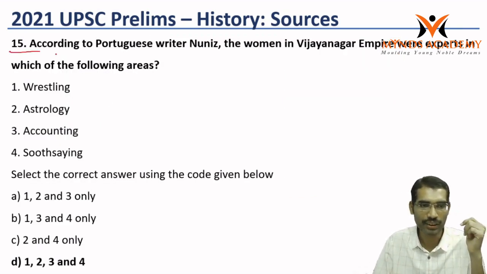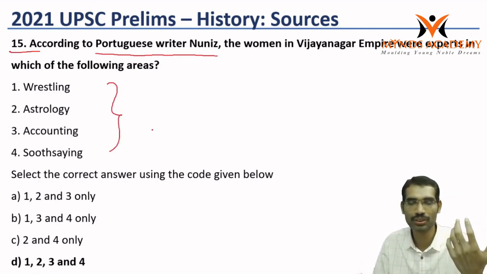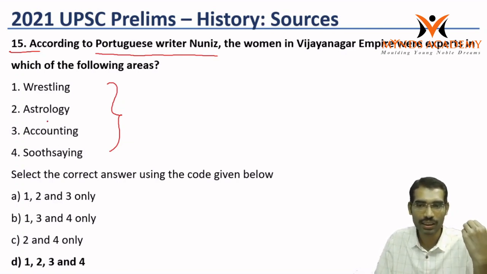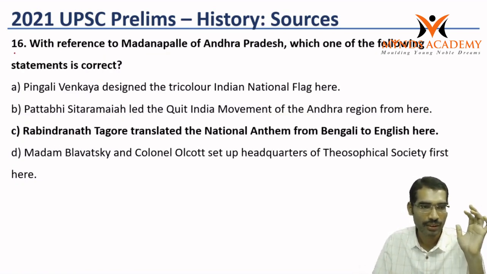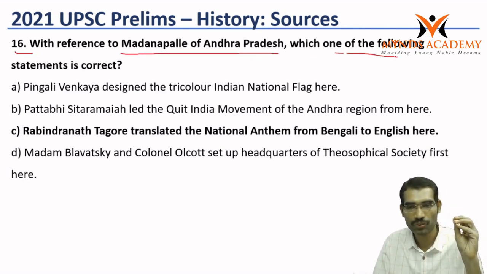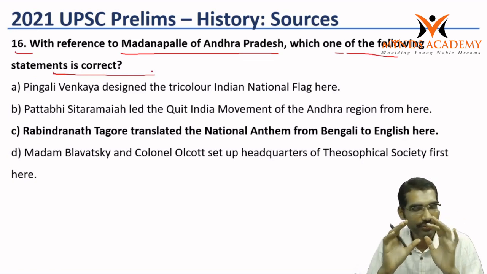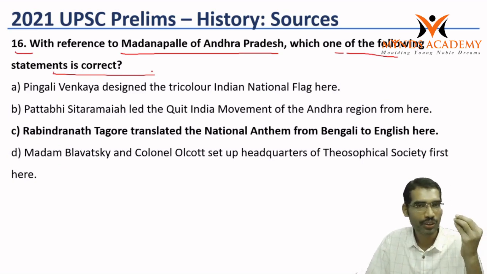Next question, 15. According to the Portuguese writer Nunes, identifying in which areas women in Vijayanagara were experts becomes very difficult even for optional students, and it is not available in basic books. 16th question: with reference to Madanapalli of Andhra Pradesh, which one of the following statements is correct? This is one of the very difficult questions, no doubt about it. But once again, if we know the source,